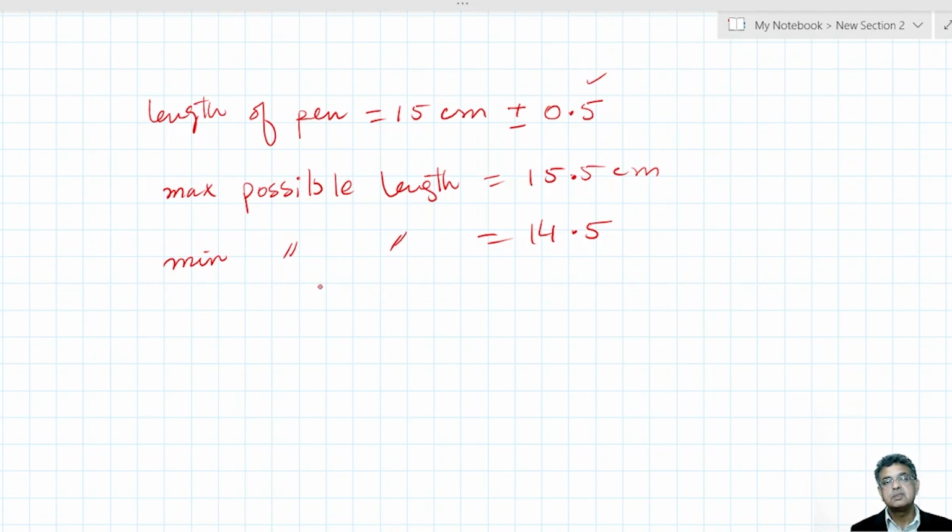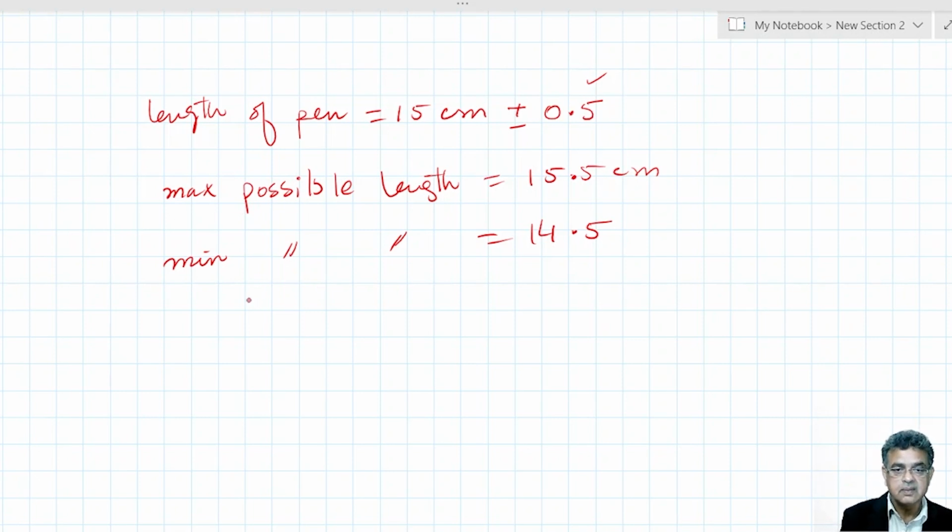So the maximum possible age of that class is 17 and a half, and the minimum possible age is 16 years. Then the range of their ages is 1.5 year, and within 1.5 year, from 16 to 17 and a half, all the students are there. So whenever we have to find the range, we find the difference between the smallest and largest value.